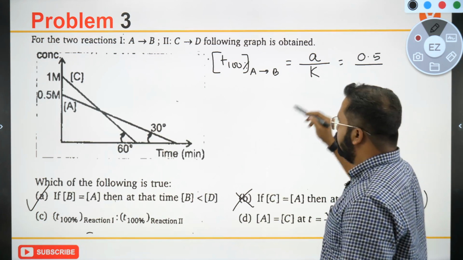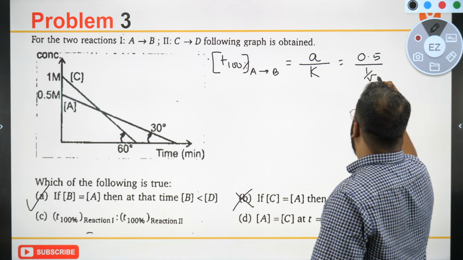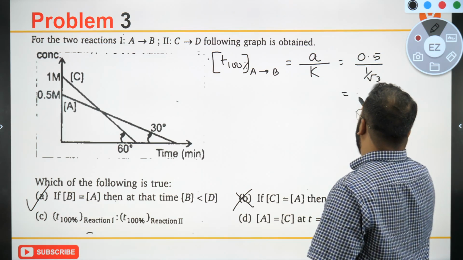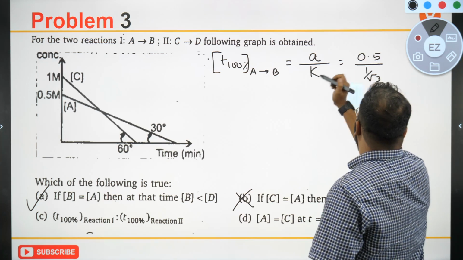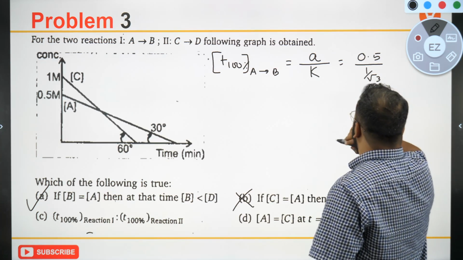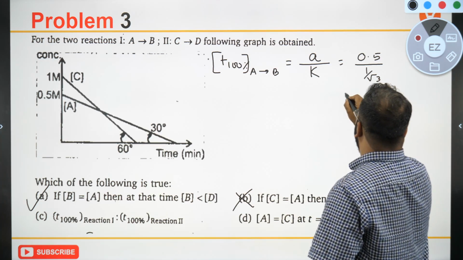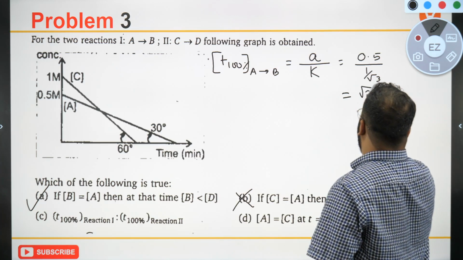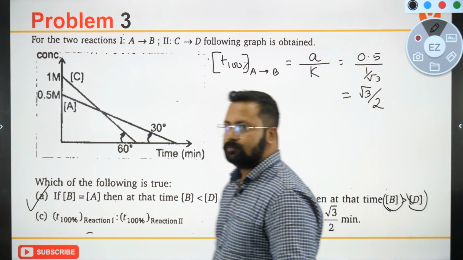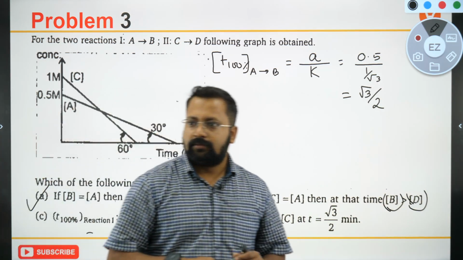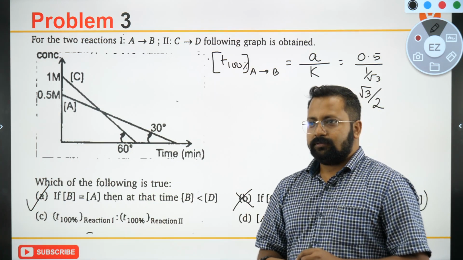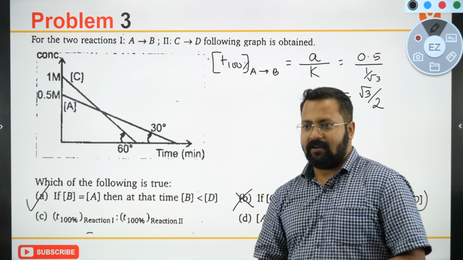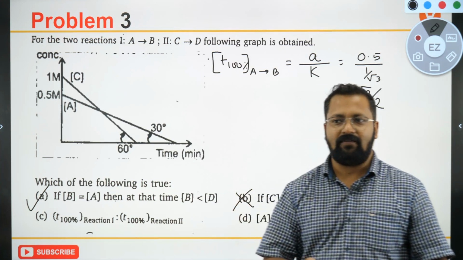What is K? 1 upon root 3. So this will be root 3 upon 2. The level is not more than that of Advanced. The level is exactly that of Advanced.